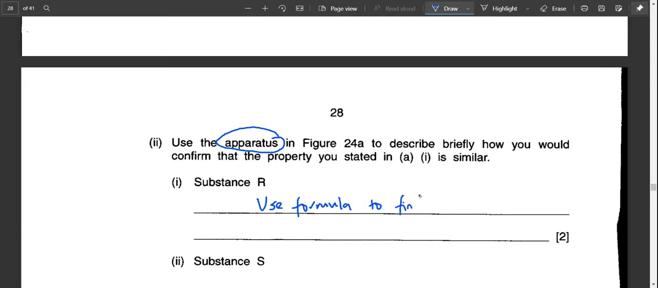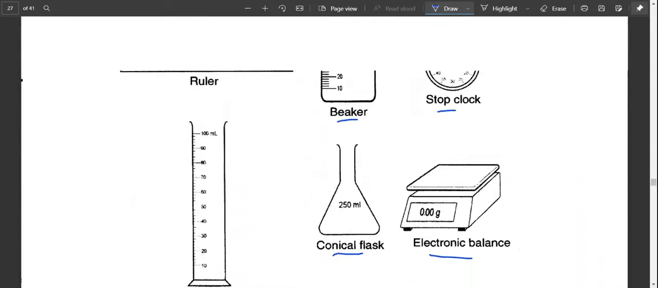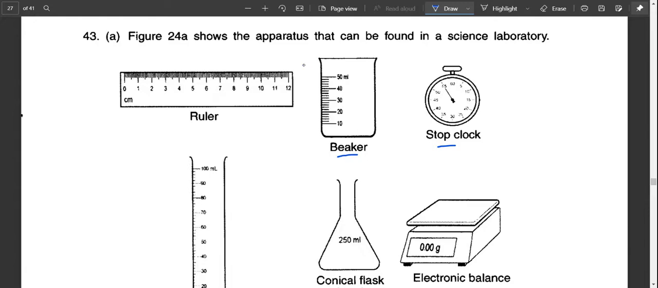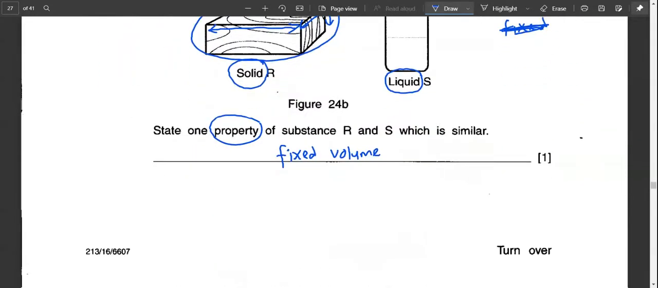to find the volume of a cuboid using length times breadth times height. And since the question asks about apparatus, the best thing that you can use to measure the length, breadth, and height from the choices is the ruler, because the ruler is easier to use compared to the rest.